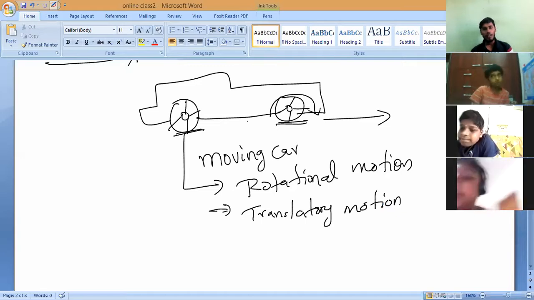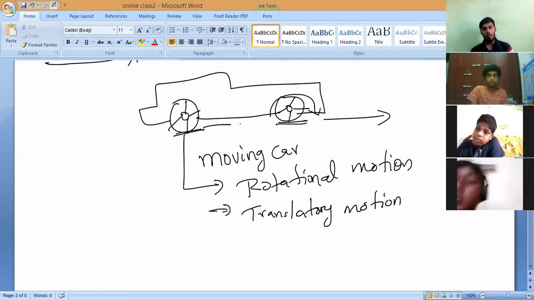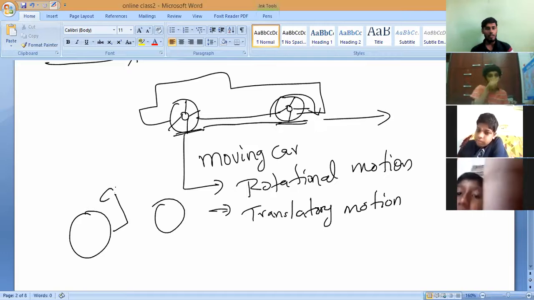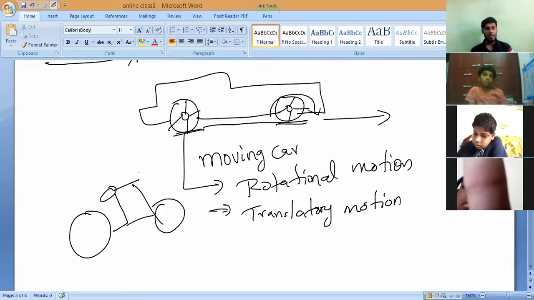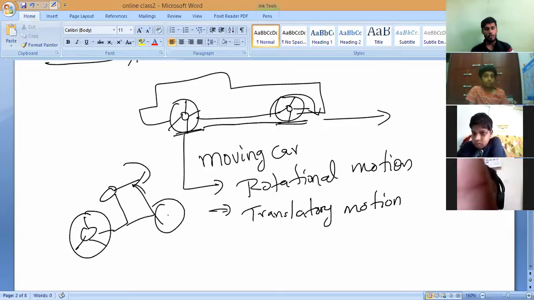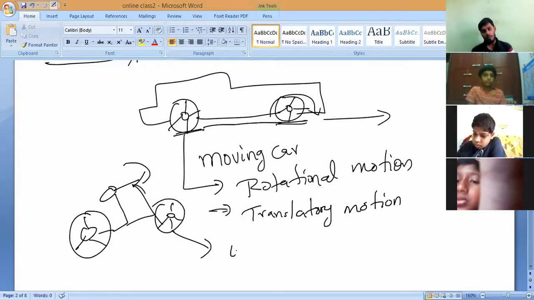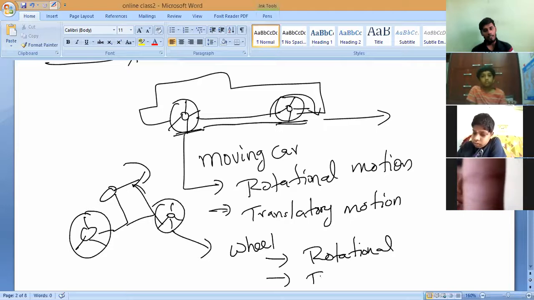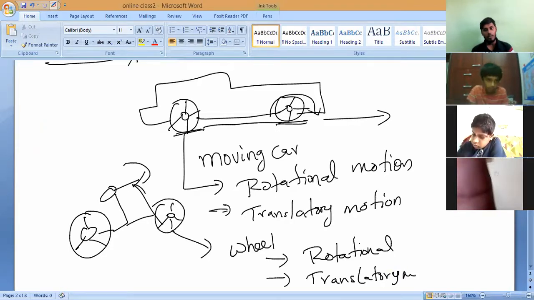Now observe here. Instead of a moving car, let me take a moving bicycle. Now this is your bicycle, and it is moving. Here also two types of motions are there. What are they? For the bicycle wheel, one is rotational motion and the next one is translatory motion. Yes or no?